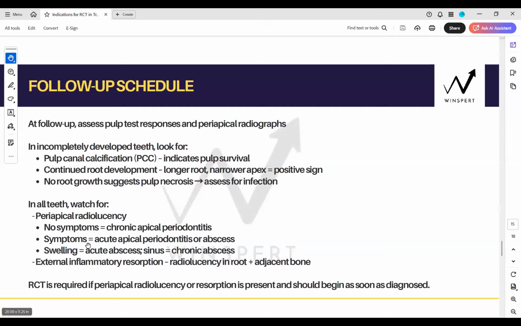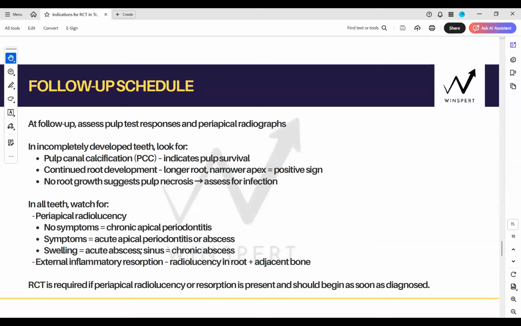If it has symptoms like pain or swelling, it can be acute apical periodontitis, and it means the pulp is infected now. Any swelling and any draining sinus, they all indicate infection. In 3 to 6 months, transient apical breakdown will heal. The radiolucency will resolve. It's a temporary radiolucency. That's a classic sign of TAB, transient apical breakdown. Let's call it TAB. The classic sign is after 3 to 6 months, the radiolucency will vanish, resolve.